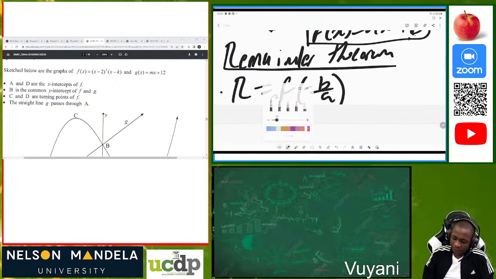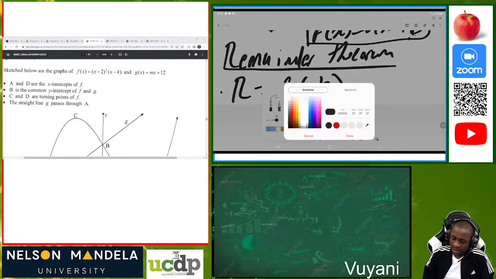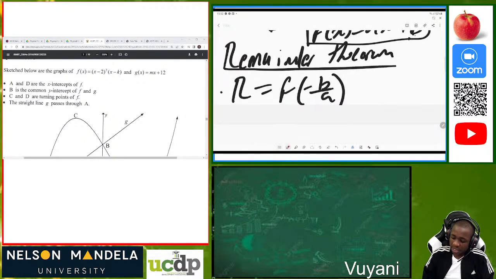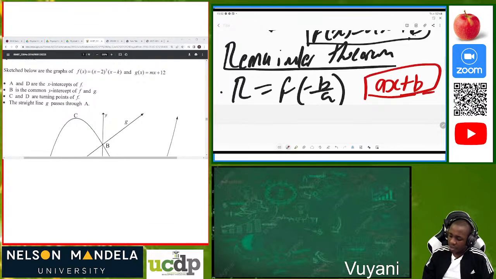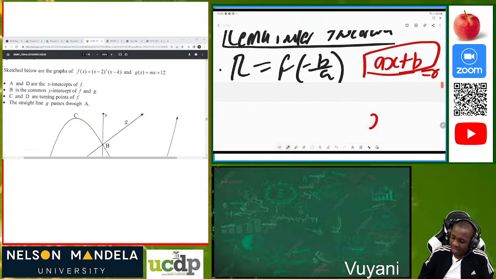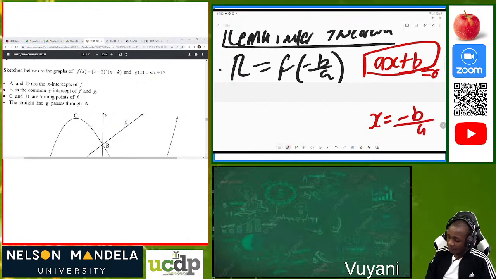Where is this coming from? I hear someone asking me that: where is this coming from? Check it out. We are saying that we have ax plus b. In order for us to calculate the remainder, we equate this to 0, then we make x the subject of the formula. So x will be equal to, we transpose b to that side, negative b over a. So now our x value is x is equal to negative b over a.